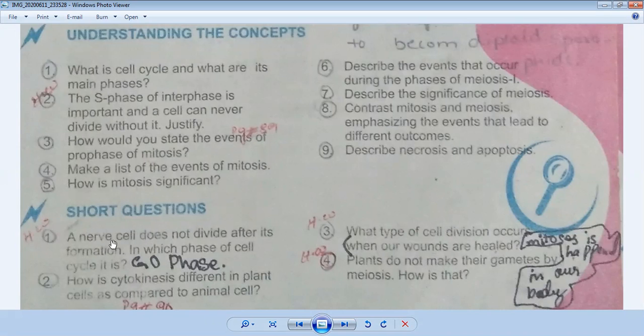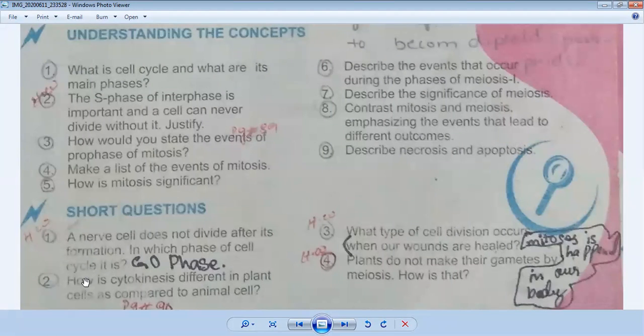When we talk about the nerve cell, we all know nerve cells are very long inside our body. They are connected with our spinal cord, and they take messages from the brain to the relevant part of your body. So it does not divide after its formation. We also discussed that there is a G0 phase. When a cell is completely divided, it goes into G0 phase. It is a state in which cells relax and never divide further. So that state is the G0 phase. This is the answer of the first question.